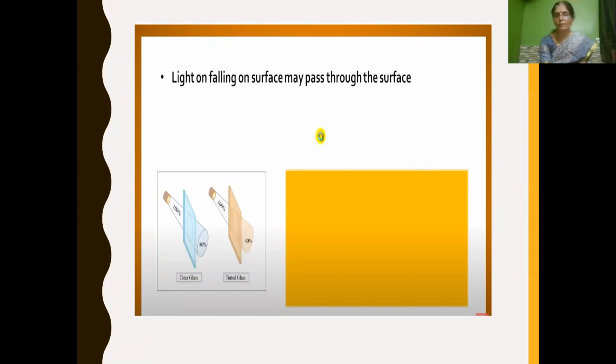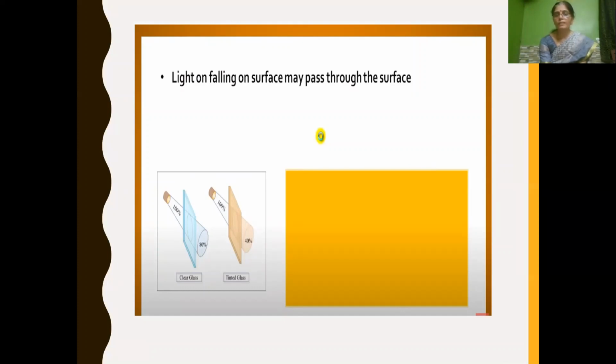When it is transparent, what happens? The light passes through it. This passing through the surface we call transmission. So first is absorption, and the second one is transmission.